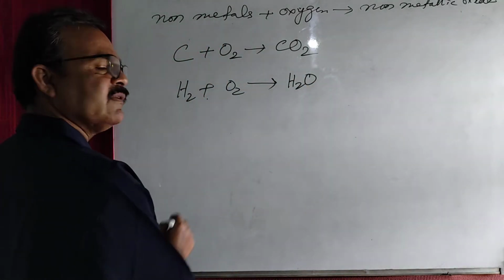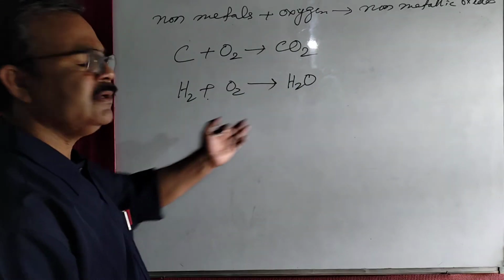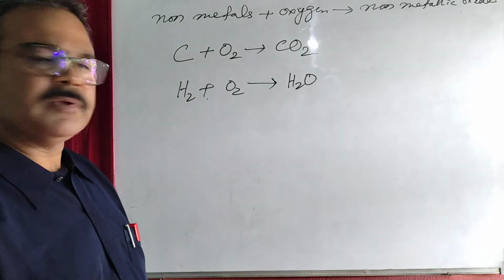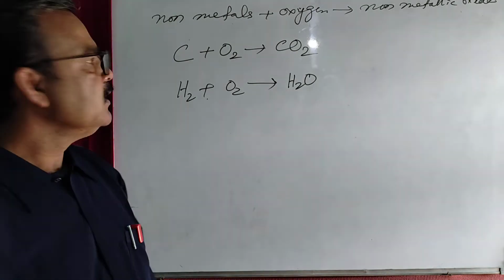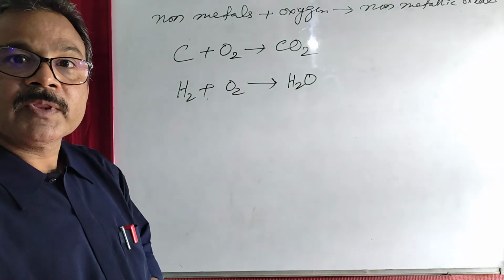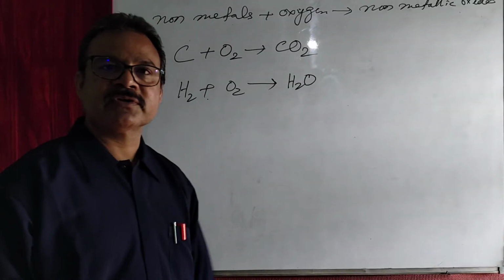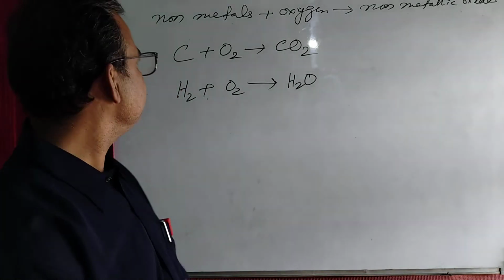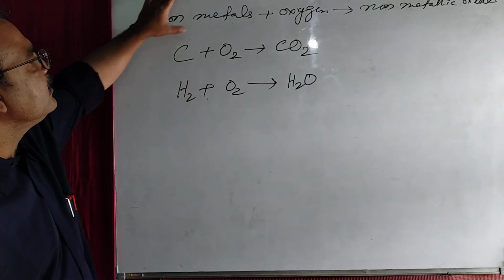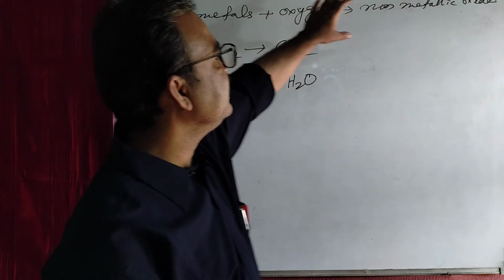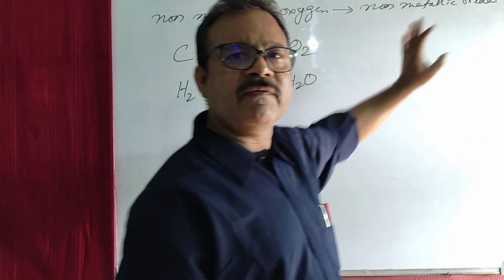When sulfur reacts with oxygen, then sulfur dioxide is formed. When nitrogen reacts with oxygen, then nitrogen oxide is formed. When phosphorus reacts with oxygen, then phosphorus oxide is formed. So you remember that when non-metals react with oxygen, then non-metallic oxides are formed.